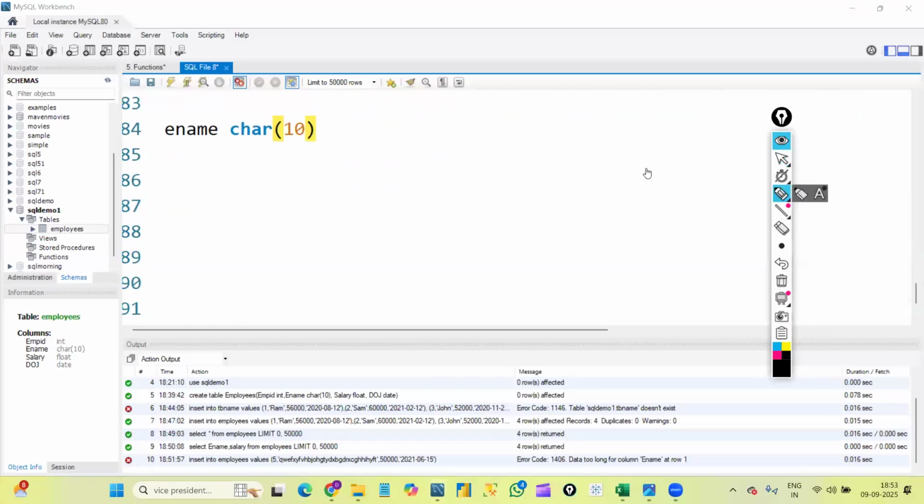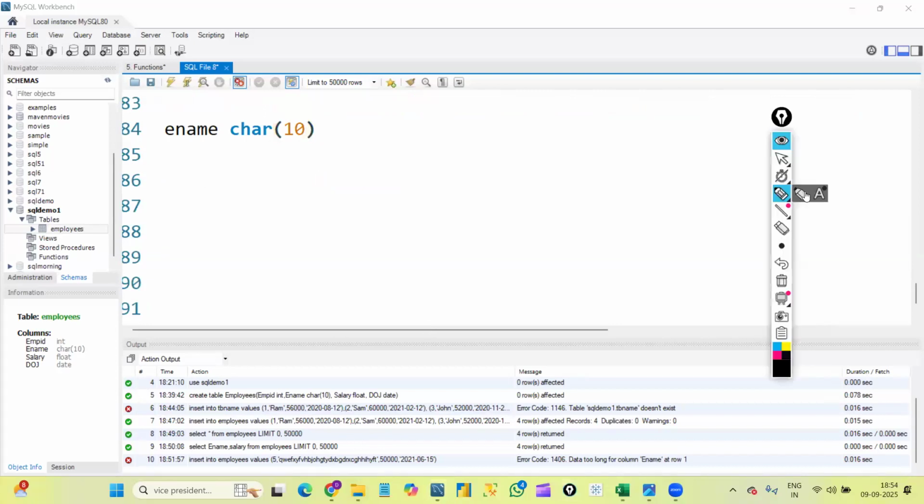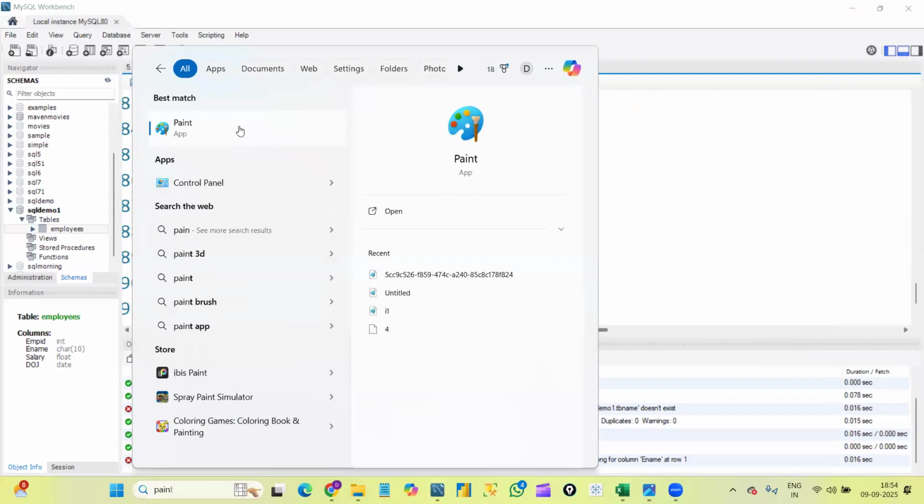At the backend, it will allocate like this. Just a second. It is not taking, just a second. Let me open Paint. It is not working. Okay, I'll explain here.